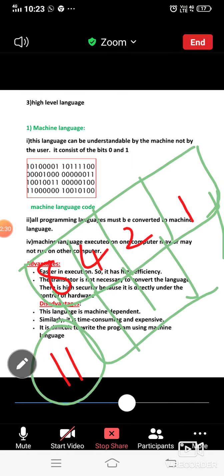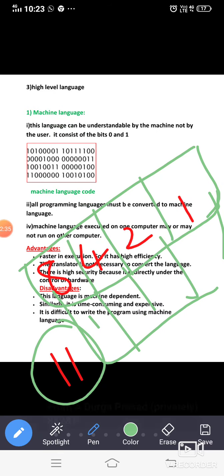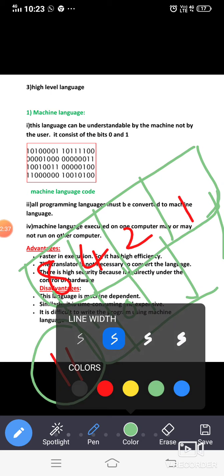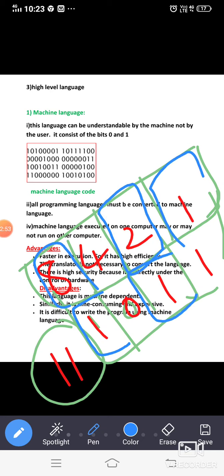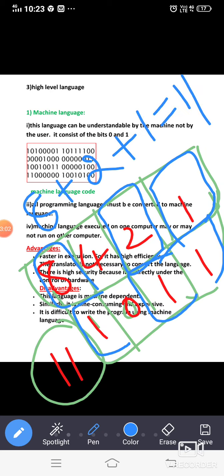1011. People are saying 1011. Now I'm writing here 1011. Let us see whether it is correct or not. 1011. So all the ones are added, right? So what I'm going to add here? I'm going to add this one, that is 8, and also this one, that is 2, and also this one. So 8 plus 2 plus 1. So 11. The answer is right.